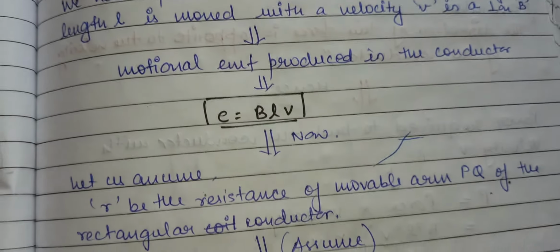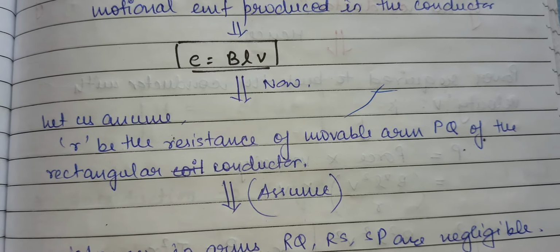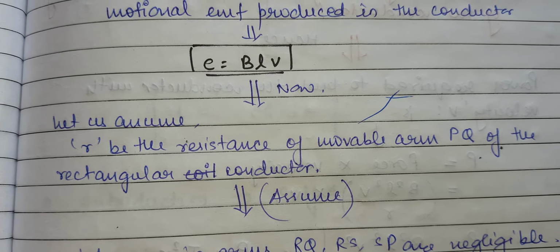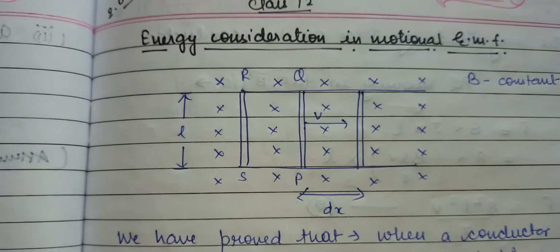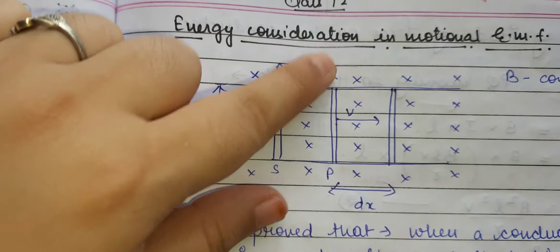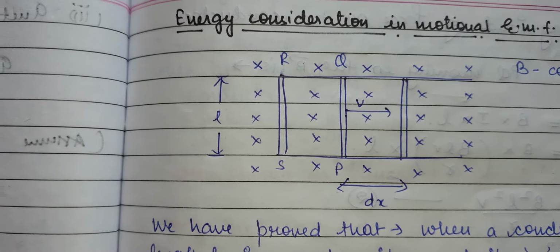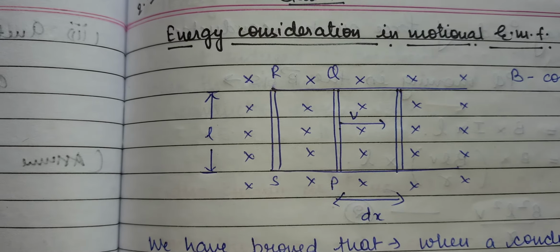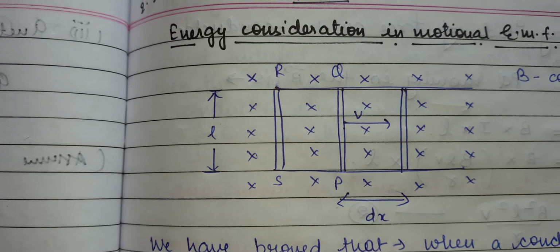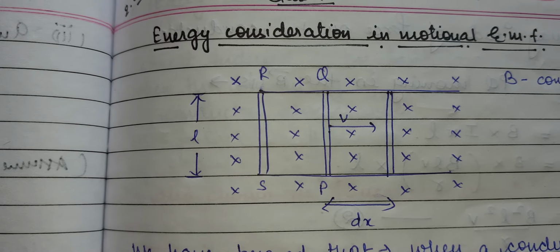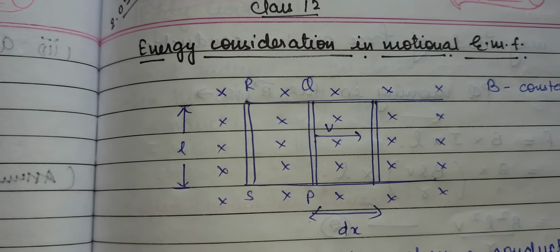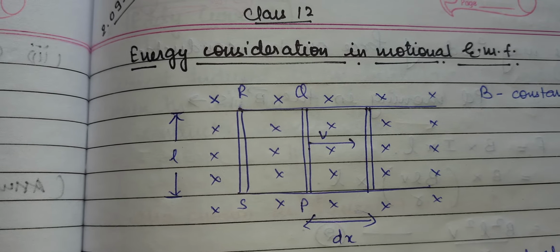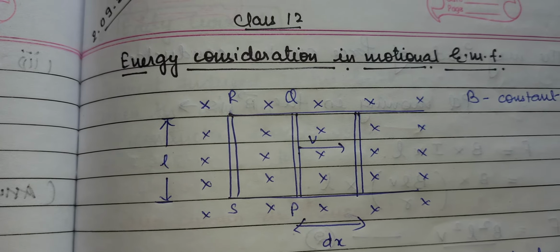For that, let us assume that R be the resistance of the movable arm PQ of the rectangular coil. Here you can see I have drawn the diagram, and this is the movable arm PQ which we will consider. Suppose I consider the rectangle having four sides, and each side represents a resistance in the arms RQ, QP, RS and PS.